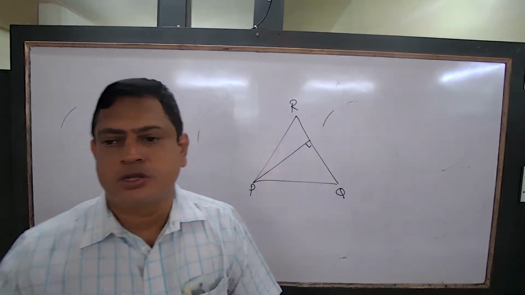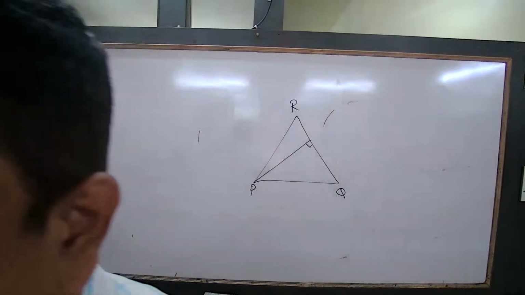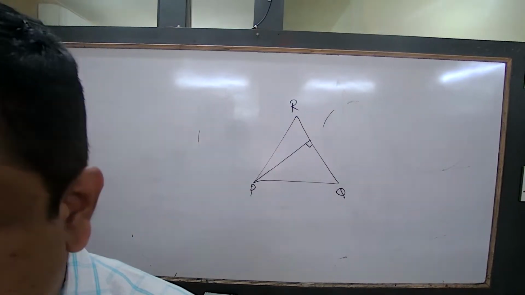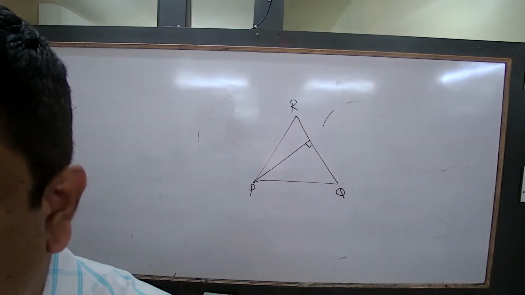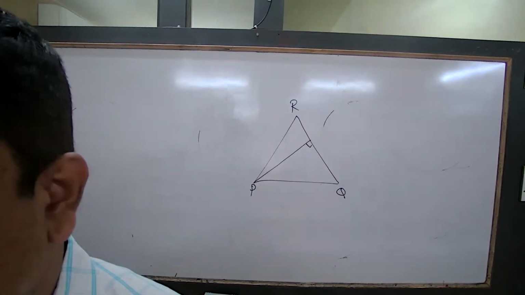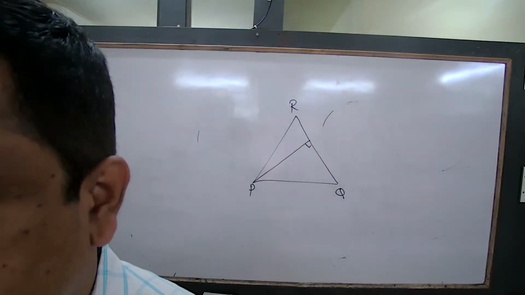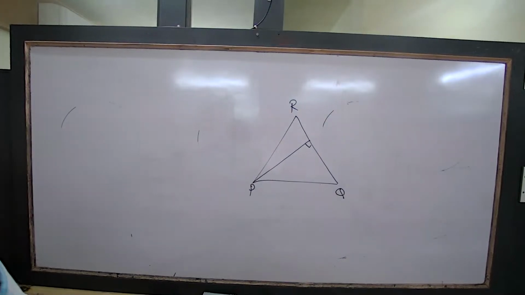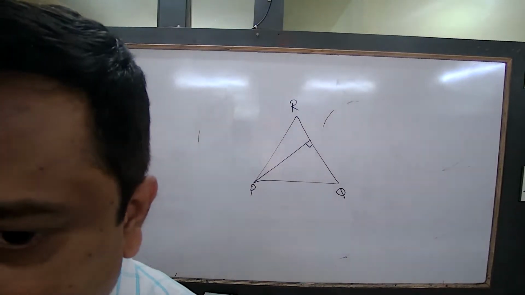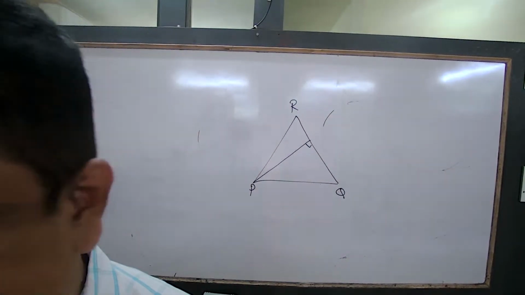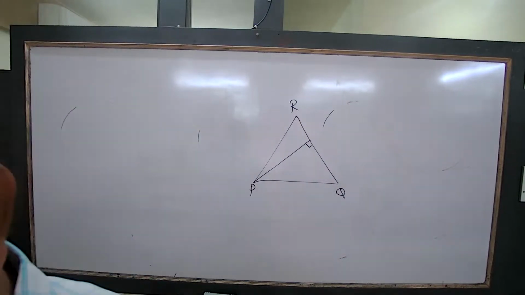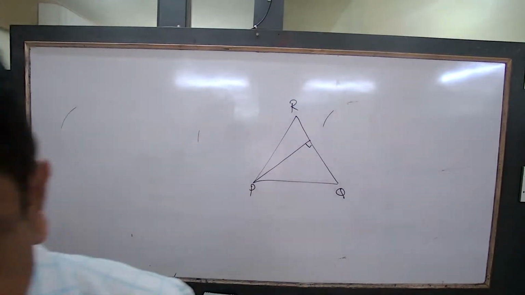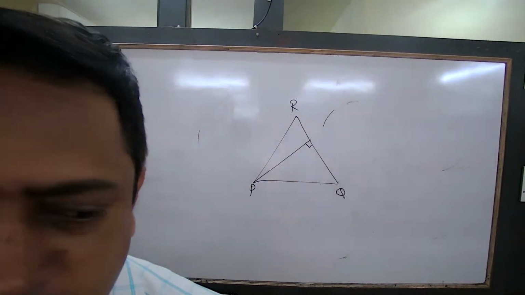So the area of the triangle is half base into height. Another formula, all of you know it? Root of S into (S minus A) into (S minus B) into (S minus C). What is S? The semi-perimeter, (A plus B plus C) by 2, where A, B, C are the sides of the triangle. That is Heron's formula, used when the sides are given. For a right triangle, what is the area? Half into base into height. What are the base and height?